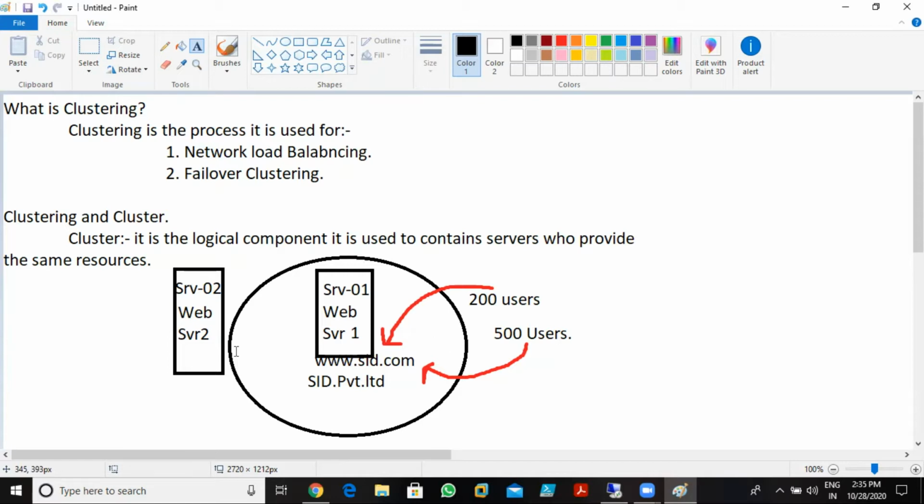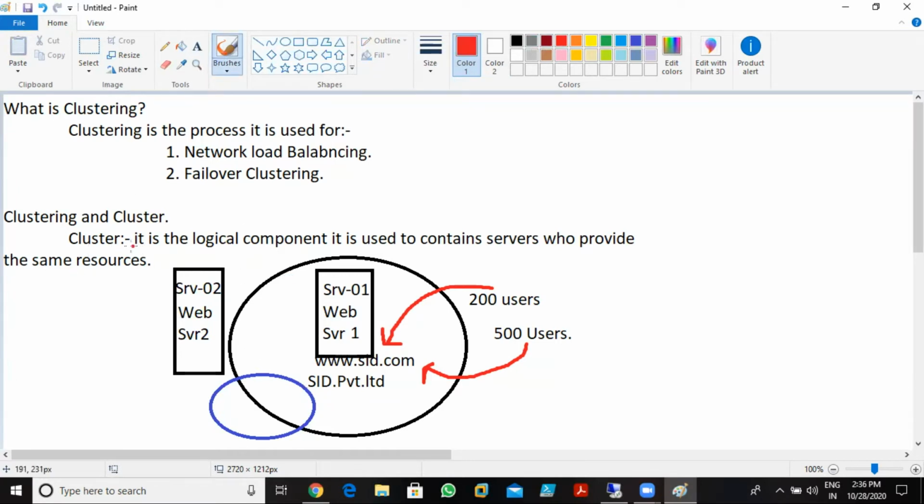Now I want load balancing. So what can I do? I make one logical cluster. I install cluster services in my server, and I make one logical cluster like this. This is my logical cluster. I add both the servers in this cluster. And what does this cluster do? This cluster automatically does load balancing. Half of the requests go to server 1, half of the requests go to server 2. So cluster is a service.